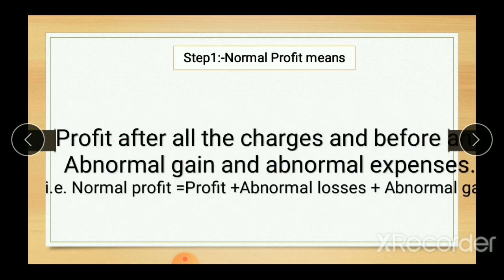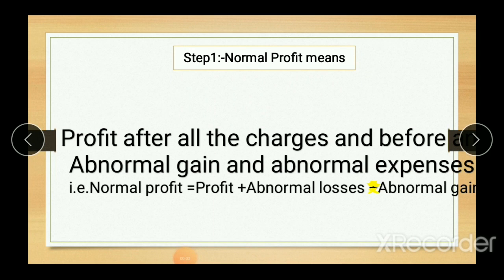Now, steps for calculating goodwill. The first step is computation of normal profit or normal operating profit. That profit must be computed after all charges but before any abnormal gain and abnormal expenses.